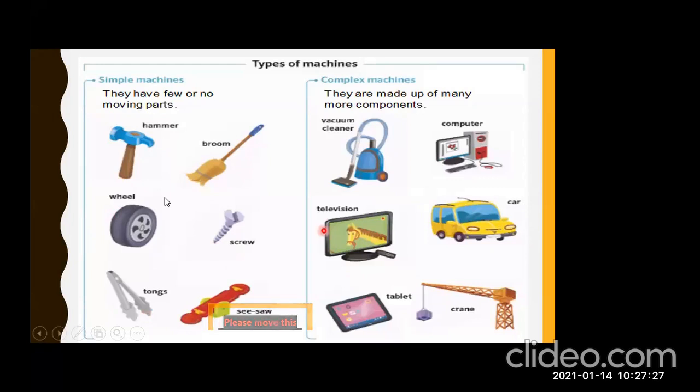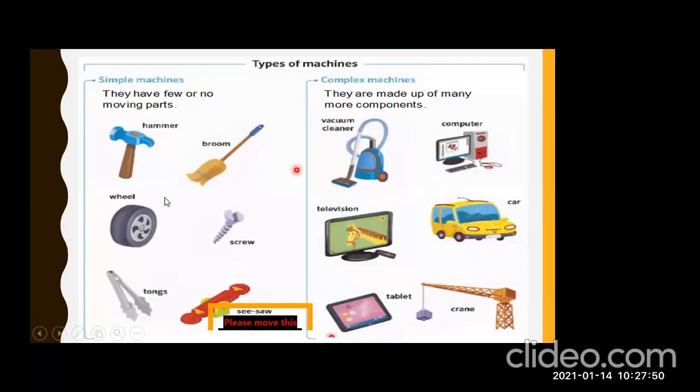Now, what are complex machines? Complex machines are made up of many more components, many simple machines working together. They make complex machines. And here you can see the examples of complex machines: vacuum cleaner, computer, television, car, tablet,